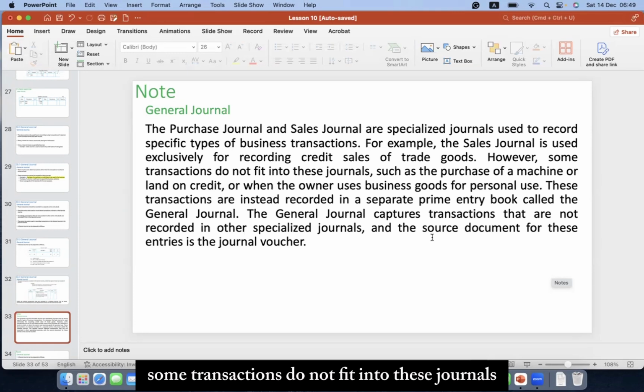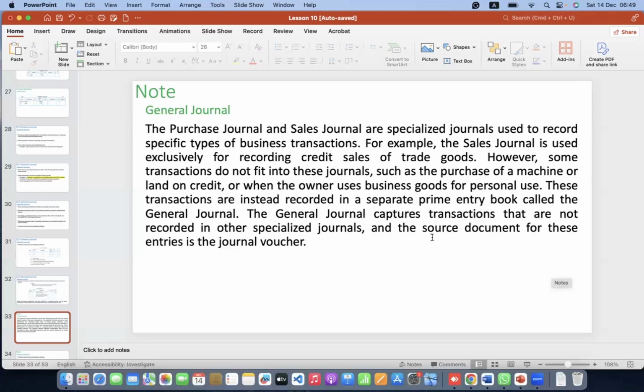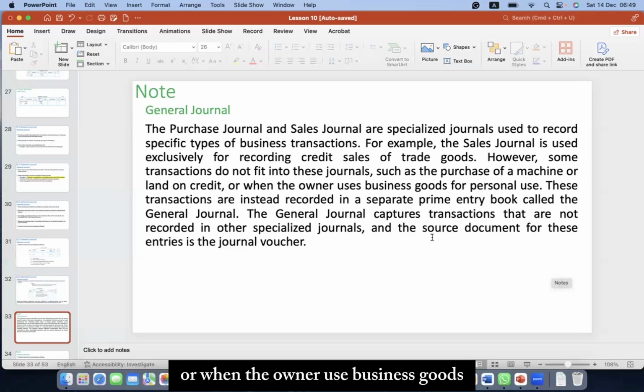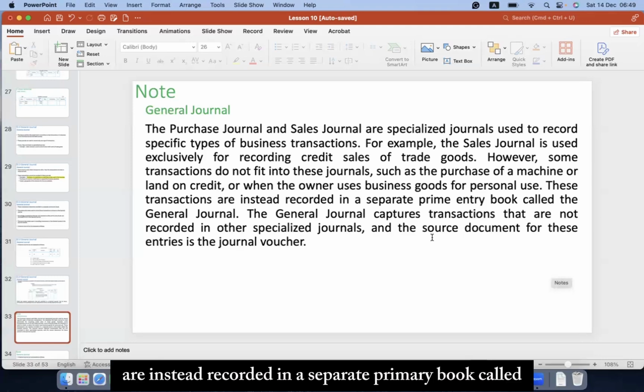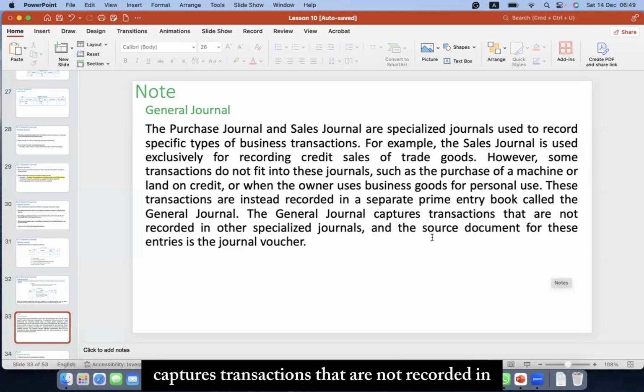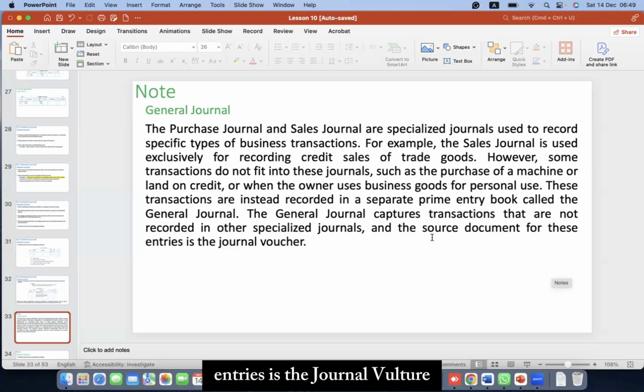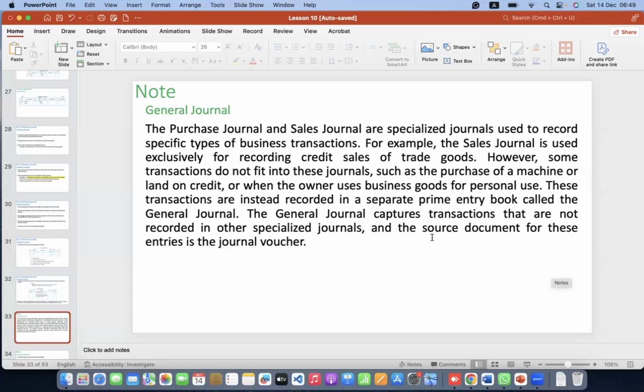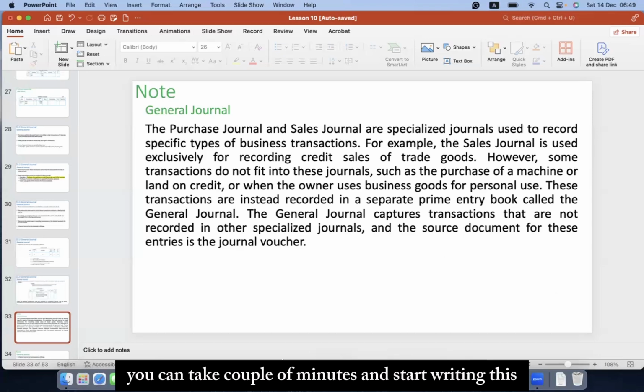However, some transactions do not fit into these journals, such as the purchase of a machine or land on credit, or when the owner uses business goods for personal use. These transactions are instead recorded in a separate prime entry book called the General Journal. The General Journal captures transactions not recorded in other specialized journals, and the source document for these entries is the journal voucher. You can take a couple of minutes and start writing this.